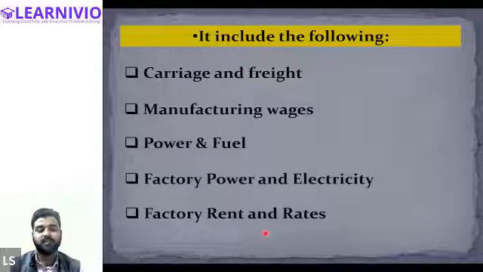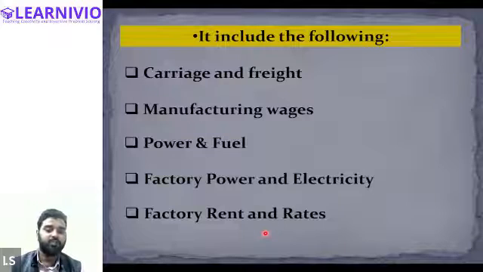But expenses that are incurred once the goods are out from the factory, let's say goods are sent to the sales department, or expenses are incurred in the office administration, all of those expenses are not treated as direct expenses.